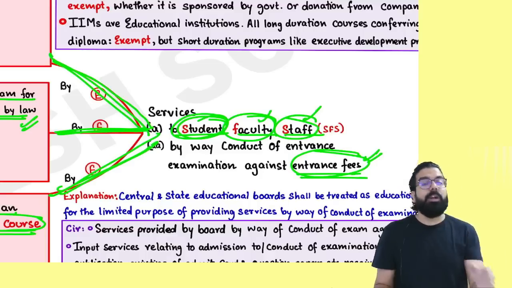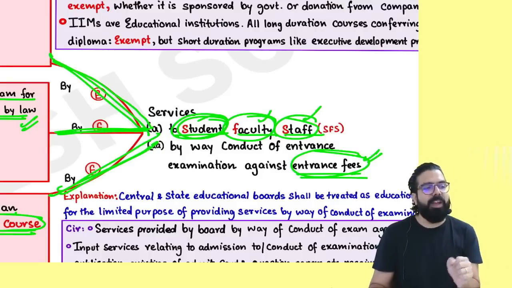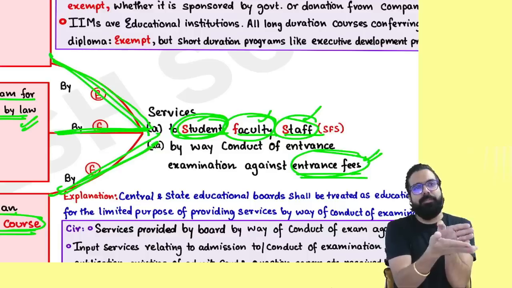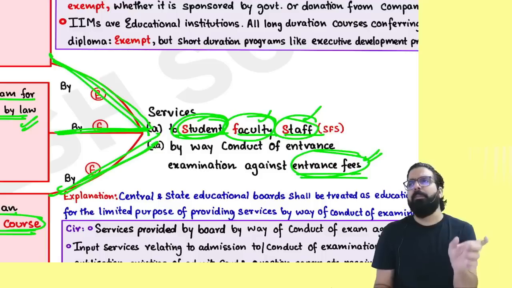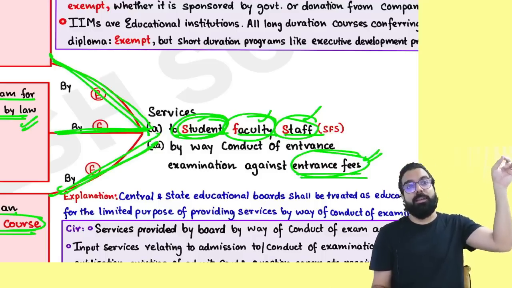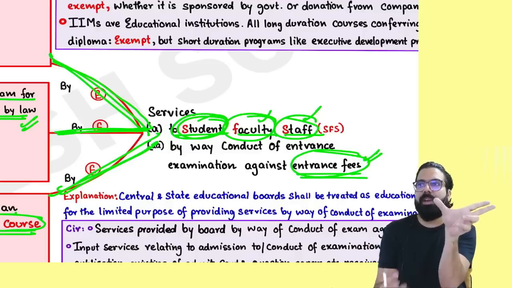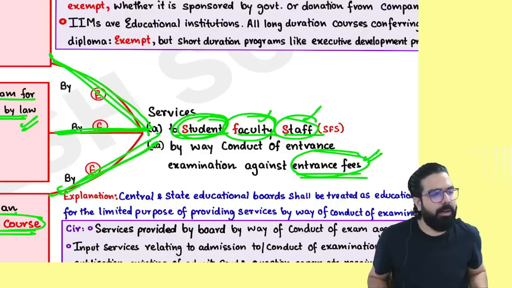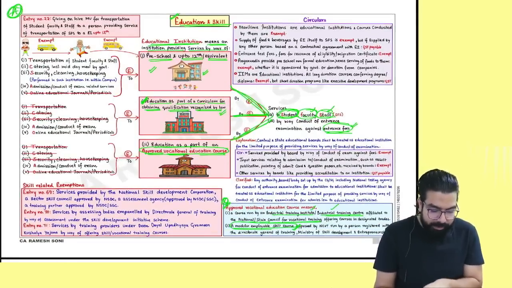Mohammed is asking, sir, what about uniform fees? Whatever amount is being charged, it is always education and it shall be exempted. Now, when you are talking about uniform fees, what happens basically? They go ahead and charge you admission fees, and in that they include it. Now, if you talk about uniform fees on their own, I don't know. Why do I say so? Because again, it is goods. For goods, you will have to see the goods exemption. But in my opinion, when you see the total admission fees, if uniform is included, that will become part of the composite supply. The entire amount will become exempted. Is this point clear to all?